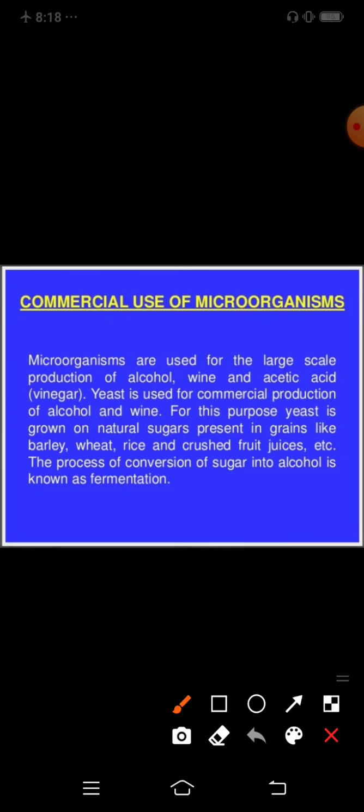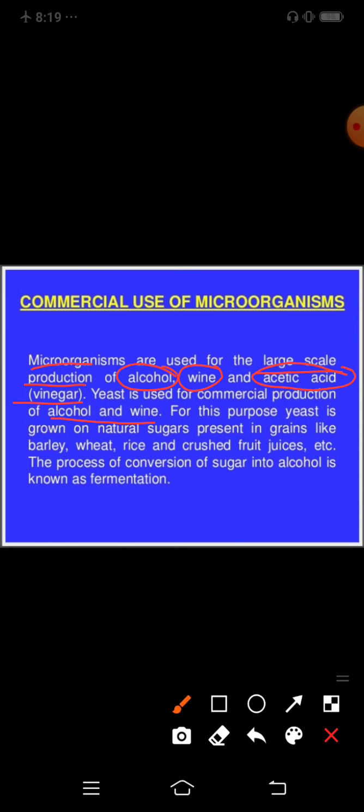Commercial use of microorganisms. Microorganisms are used in the large scale production of alcohol, wine and acetic acid, that is vinegar. Yeast is used for commercial production of alcohol and wine.